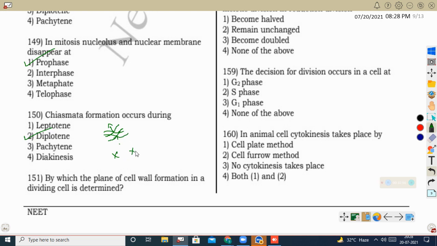That is called chiasmata formation. That is just before the terminalization, or breaking, of this particular crossed over region. That occurs at a particular stage called diplotene.